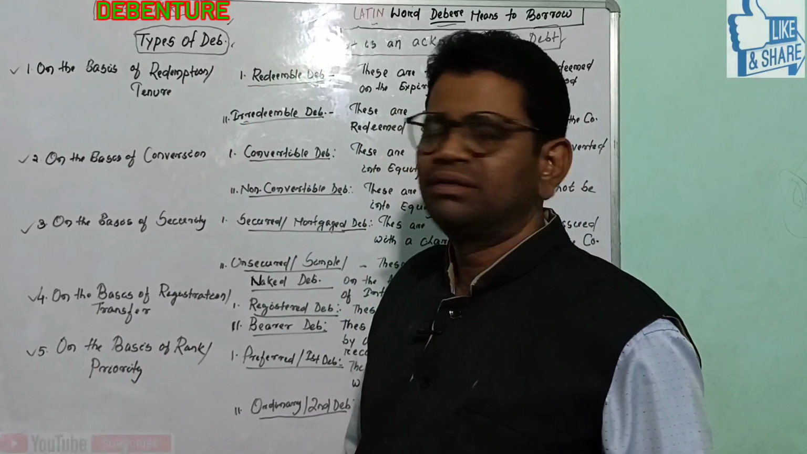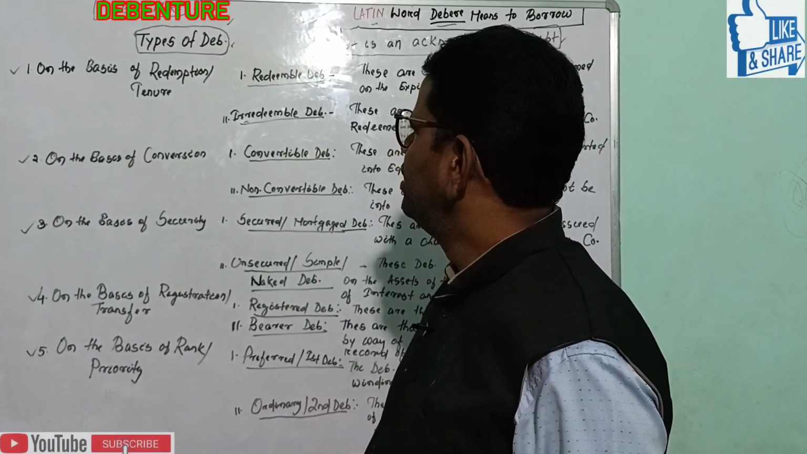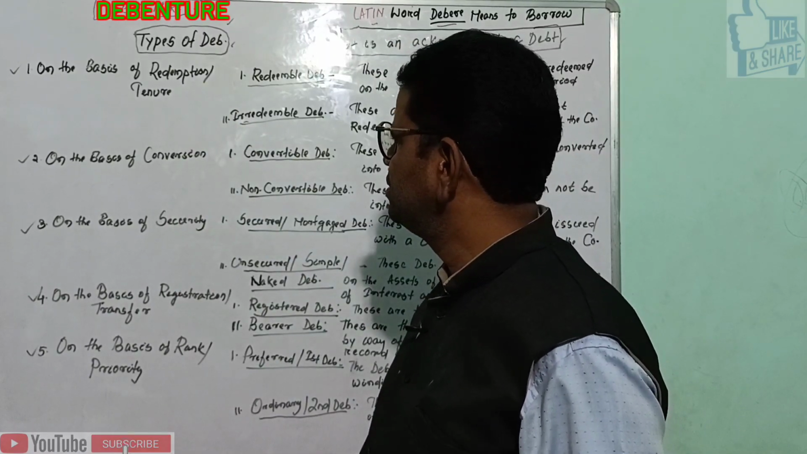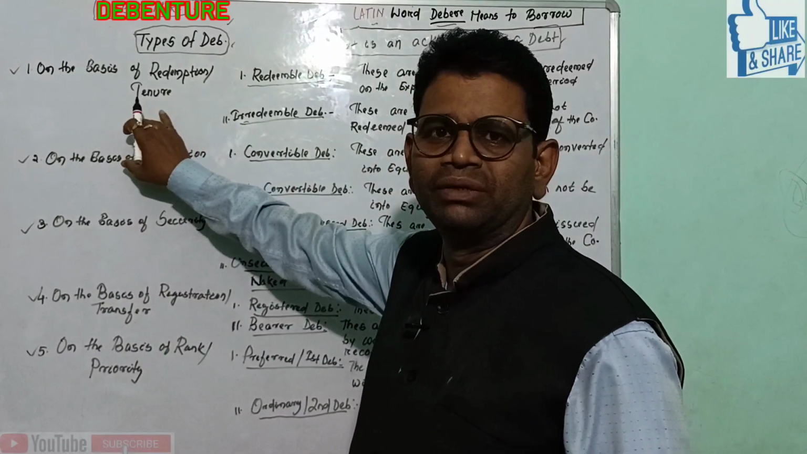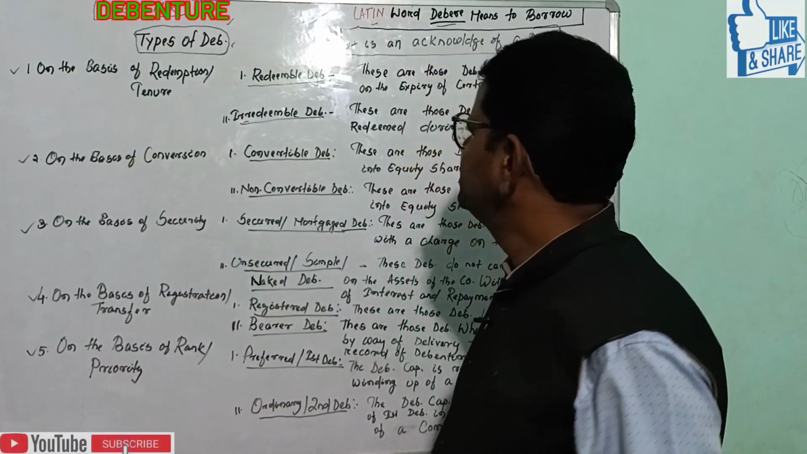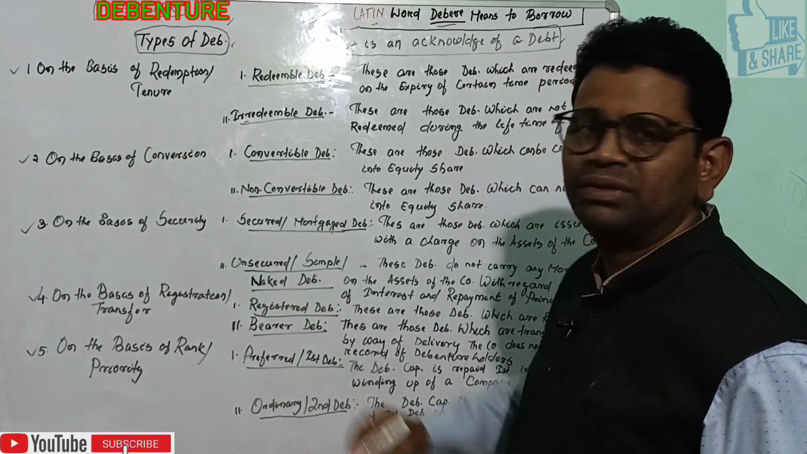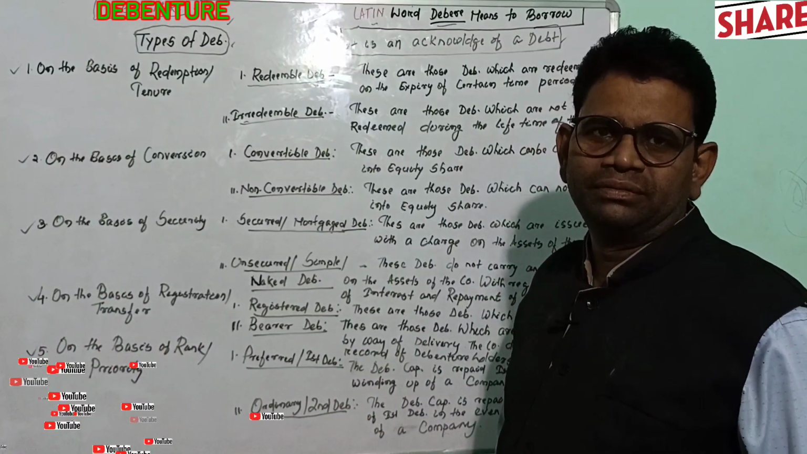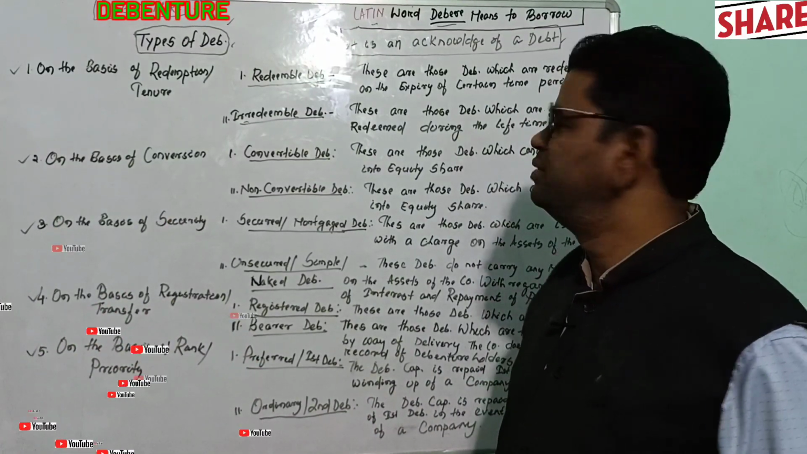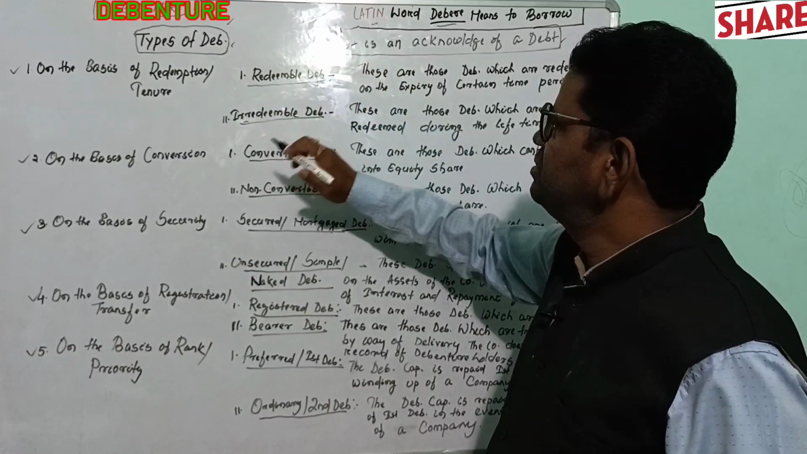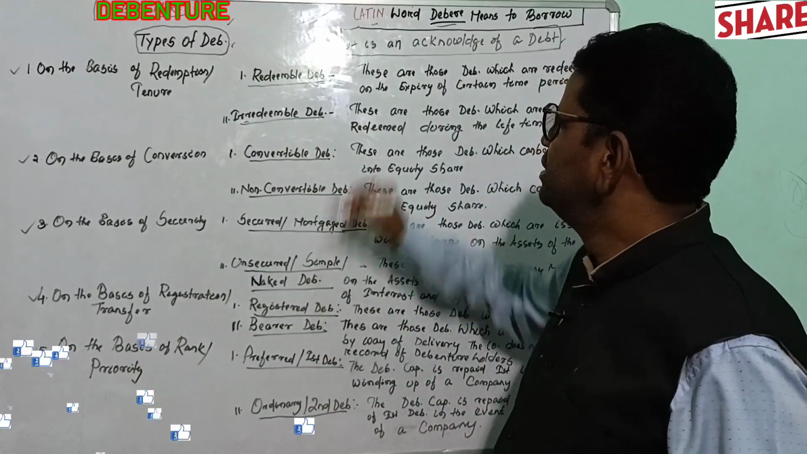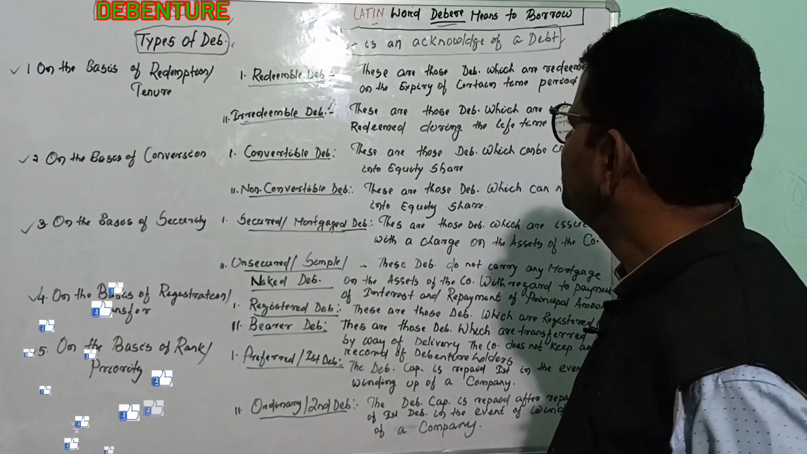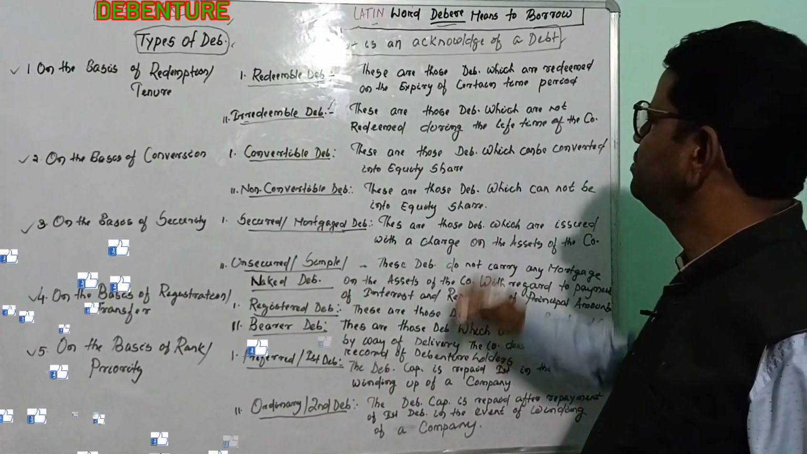Normally there are 5 types of debenture. The first one is on the basis of redemption or tenure. Redemption means repayment, returning back. On the basis of redemption, it is divided into 2 parts: redeemable debentures and irredeemable debentures. What are redeemable debentures?